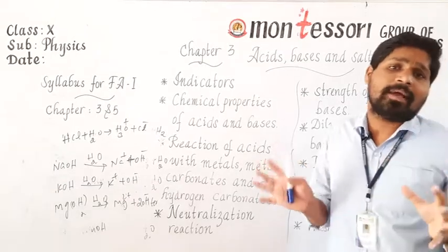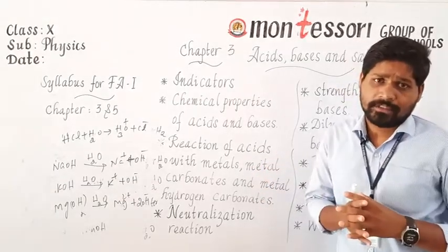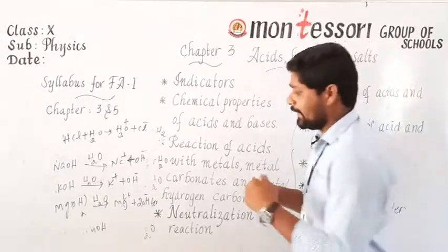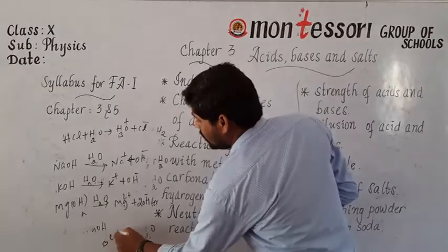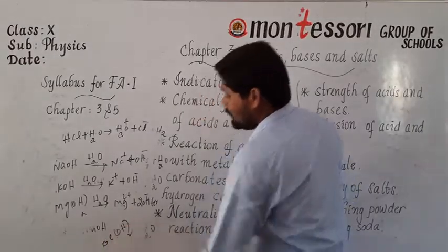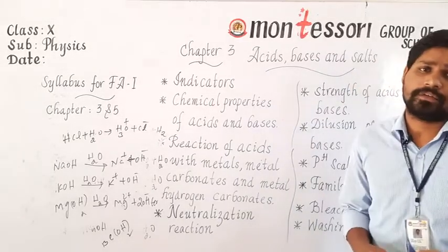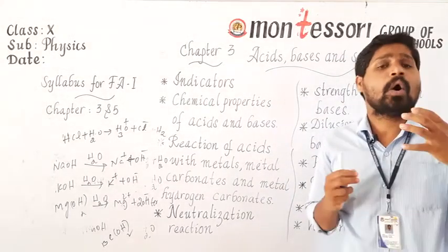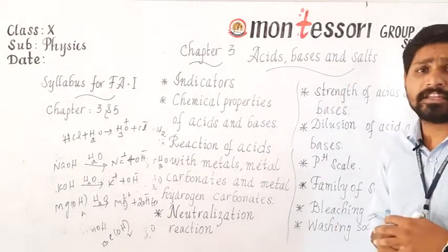All the bases will not dissolve in water. For example, beryllium hydroxide is not dissolved in water; it's only slightly dissolved. Is it clear? Then how can we find the strength of acids and bases?